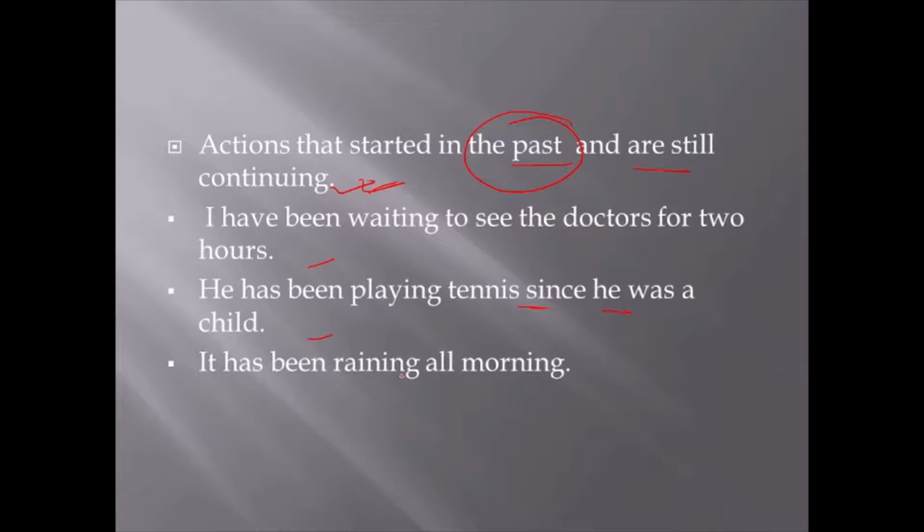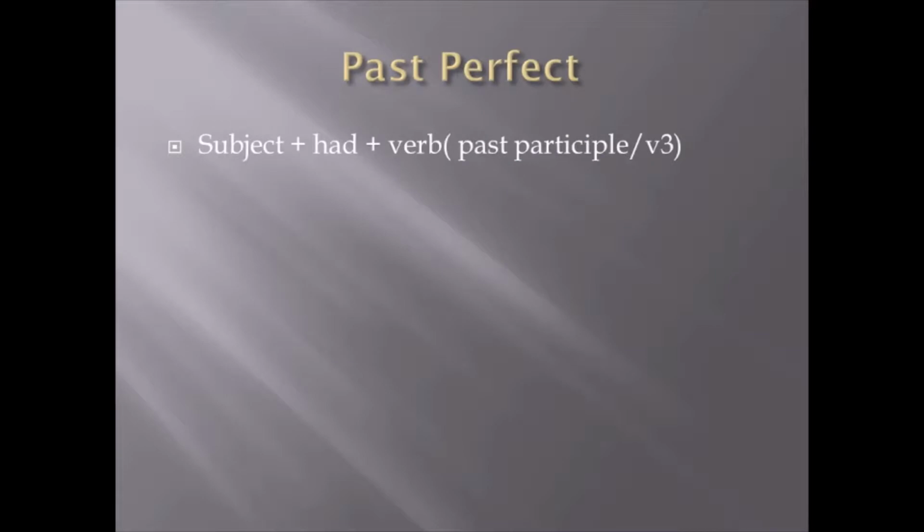It has been raining all morning. It's still raining; it started in the morning. So any action that has started in the past but is still continuing is your present perfect continuous. Okay. Now comes your past perfect. Here we will see what is the difference between present perfect and past perfect.